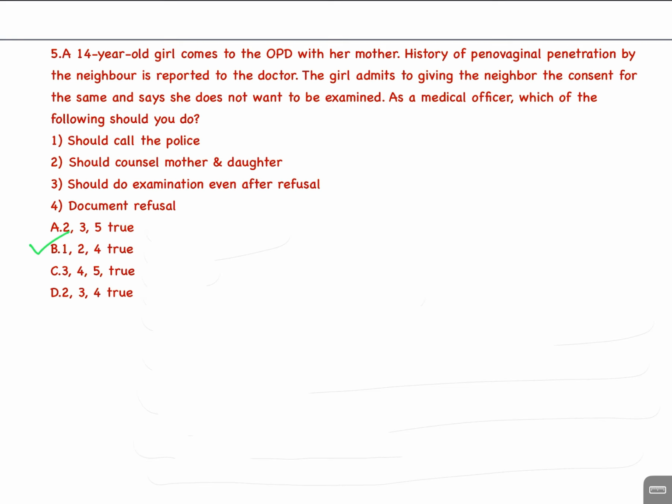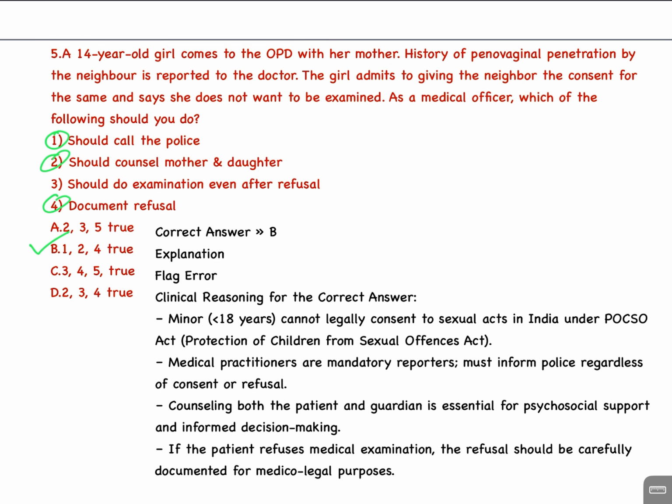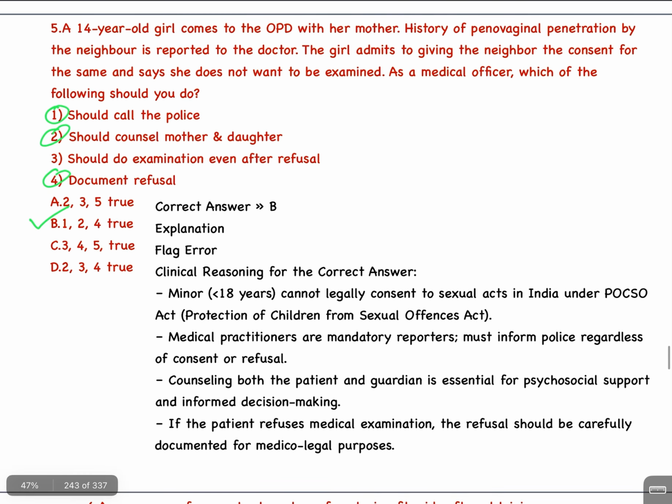1, 2 and 4 are true। Minor less than 18 years cannot legally consent to a sexual act in India under the POCSO Act. Medical practitioners or mandatory reporters must inform police regardless of consent or refusal. Counseling both the patient and guardian is essential for psychosocial support and informed decision making. If the patient refuses medical examination, the refusal should be carefully documented for medico-legal purposes.